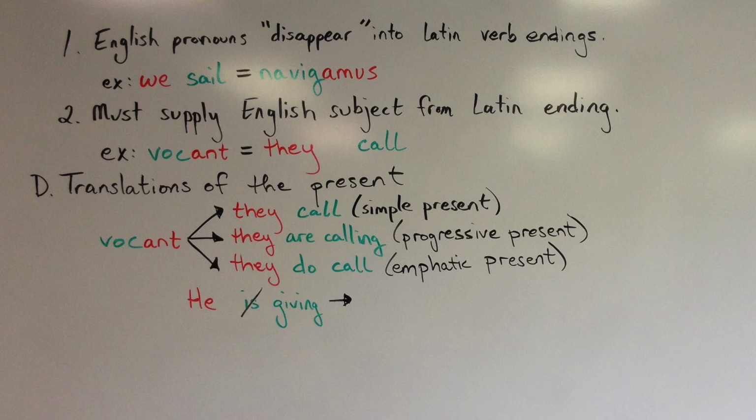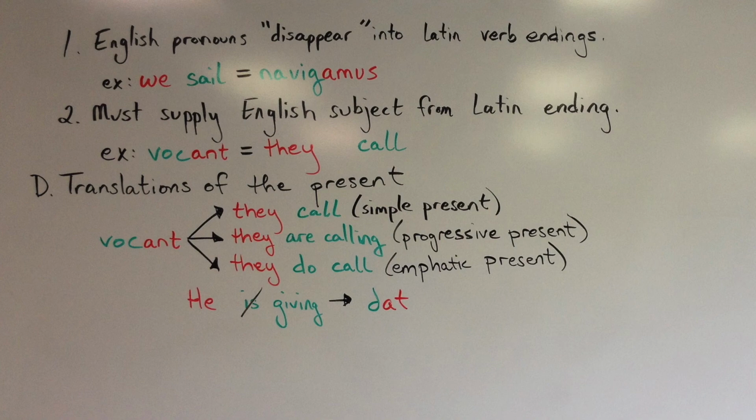Then we'll start with the stem of the verb give, which is just a D once we drop the O from do, and then we'll add our third person singular he ending from our chart above, at. So the English phrase, he is giving, would translate into Latin as simply dat.